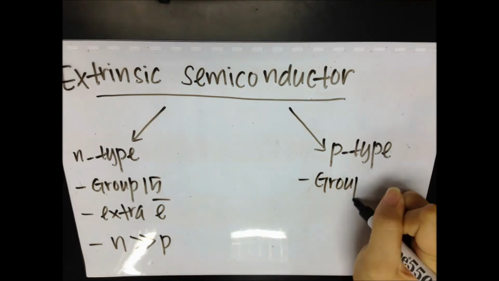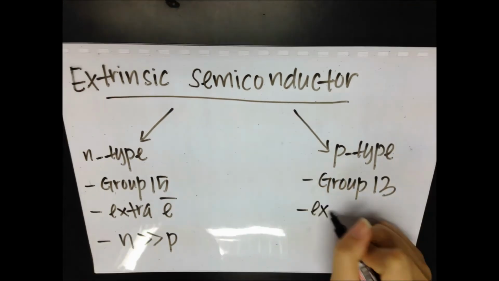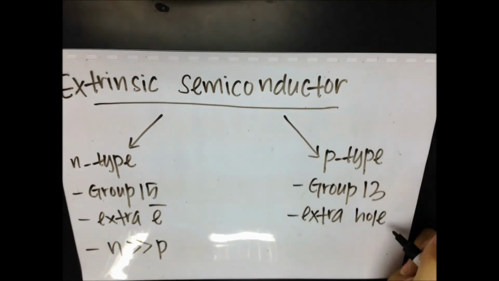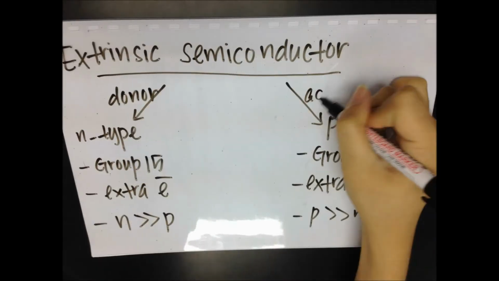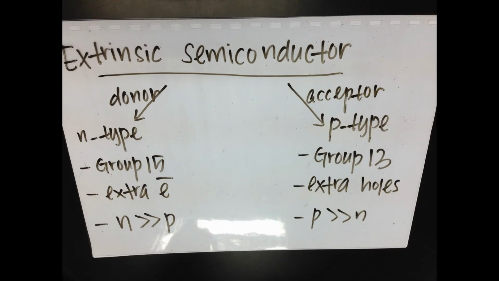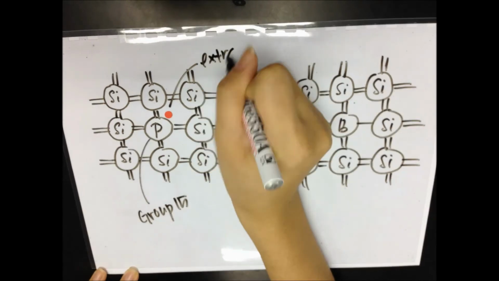as P-type. The addition of pentavalent impurities from elements of group 15 such as phosphorus and arsenic contributes extra free electrons. Thus, the electron density in the conduction band N is now greater than the hole density in the valence band P. The addition of trivalent impurities from elements of group 13 such as boron and aluminum creates a deficiency of valence electrons, or holes. Thus, the hole density in the valence band P is now greater than the electron density in the conduction band N. This process can be seen through the following diagram.